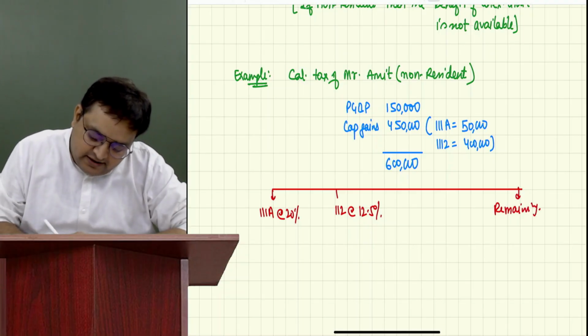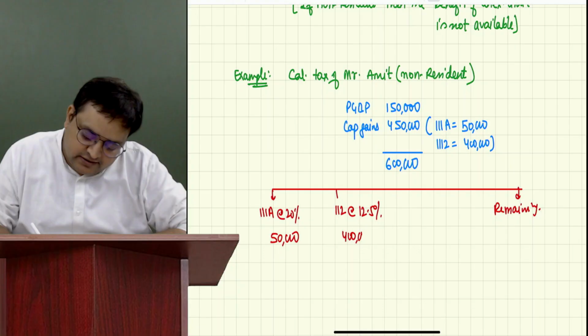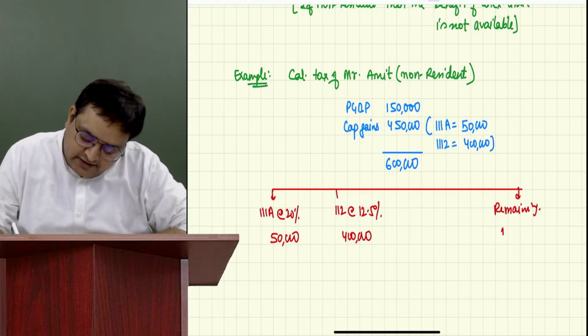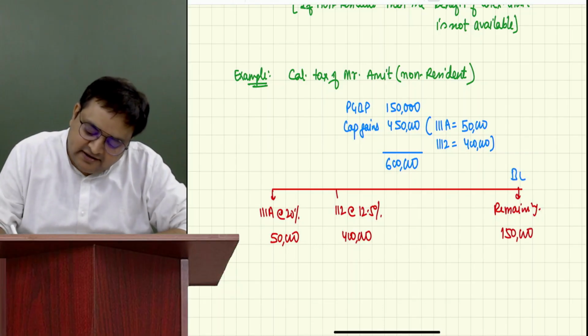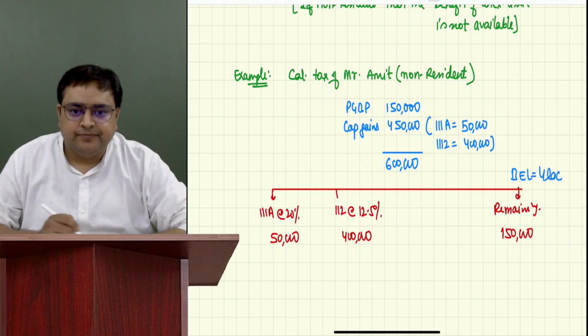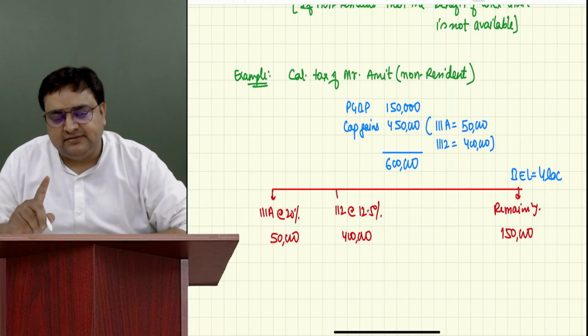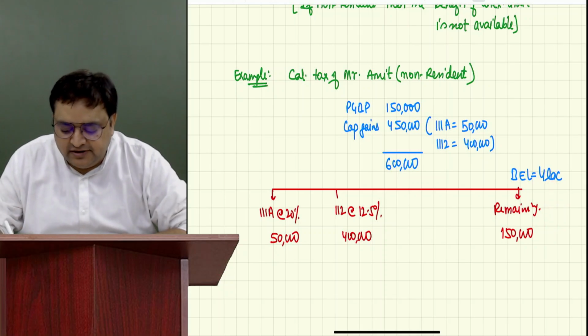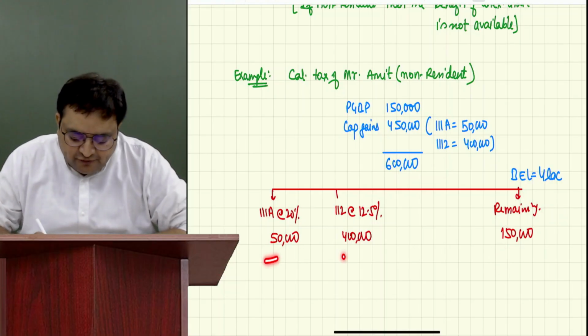How much is 111A? 50. How much is 112? 4 lakh. Guys, remaining income is how much? 150. Tell me what is the basic exemption limit. Write basic exemption limit over here, BEL, 4 lakh. Please tell me, is there any unexhausted limit? Yes. How much is unexhausted? 2.5 lakh is unexhausted. Will you move it from here?